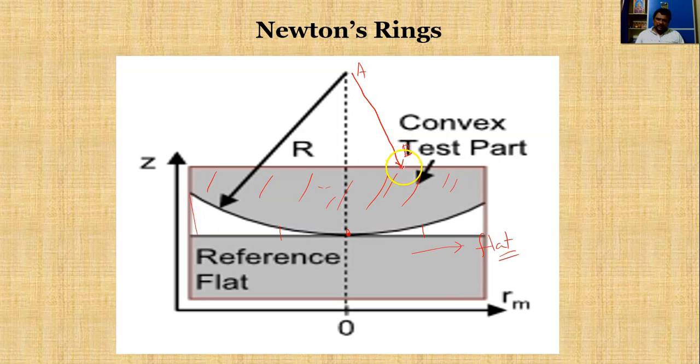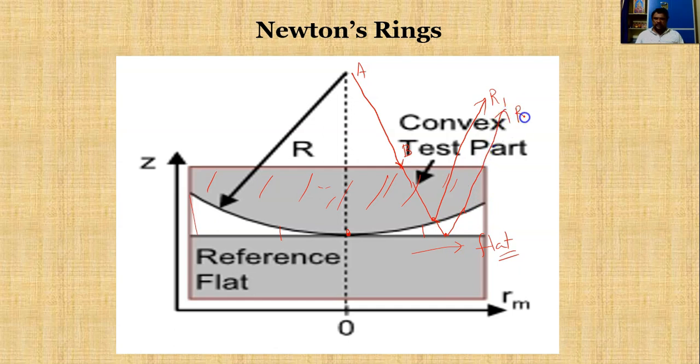What happens? A portion goes through without any deflection. A portion will be reflected from the upper part of our planar convex lens. Let us call this ray 1. The remaining portion will be transmitted, and that portion will be reflected back from the glass plate.